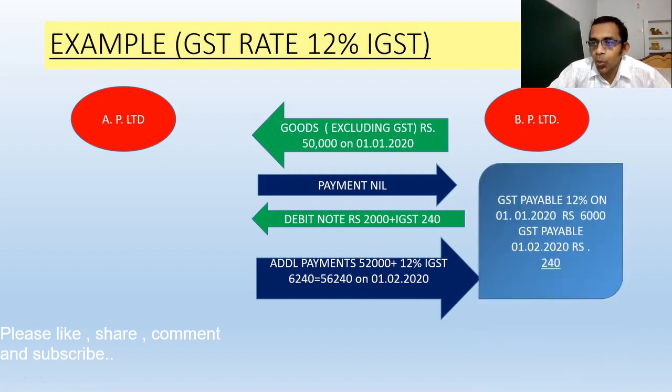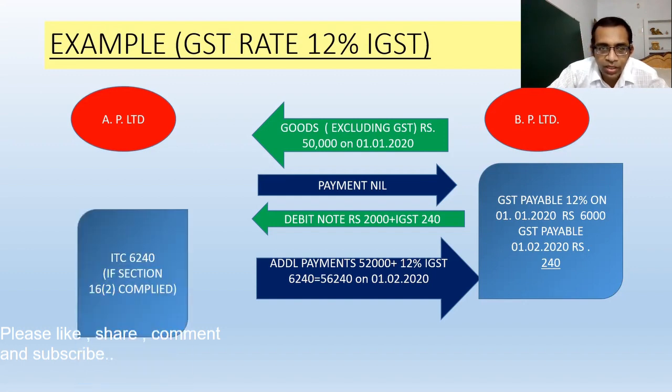56,240. So GST payable at the rate of 12% on 1st January 2020 is rupees 6,000. In the hands of B Private Limited, the liability to pay GST is rupees 6,000 on 1st January 2020, and after issuing the debit note, it has a further liability to pay rupees 240 more.